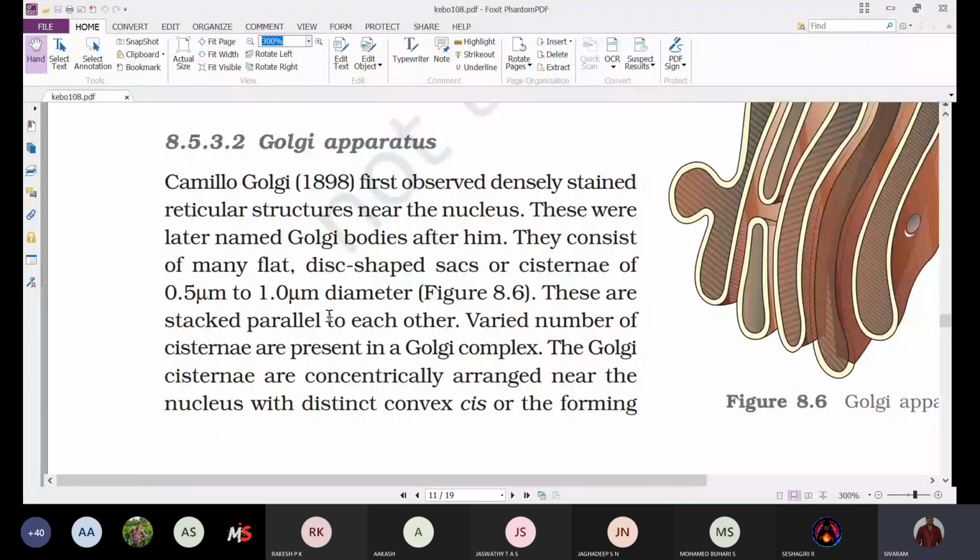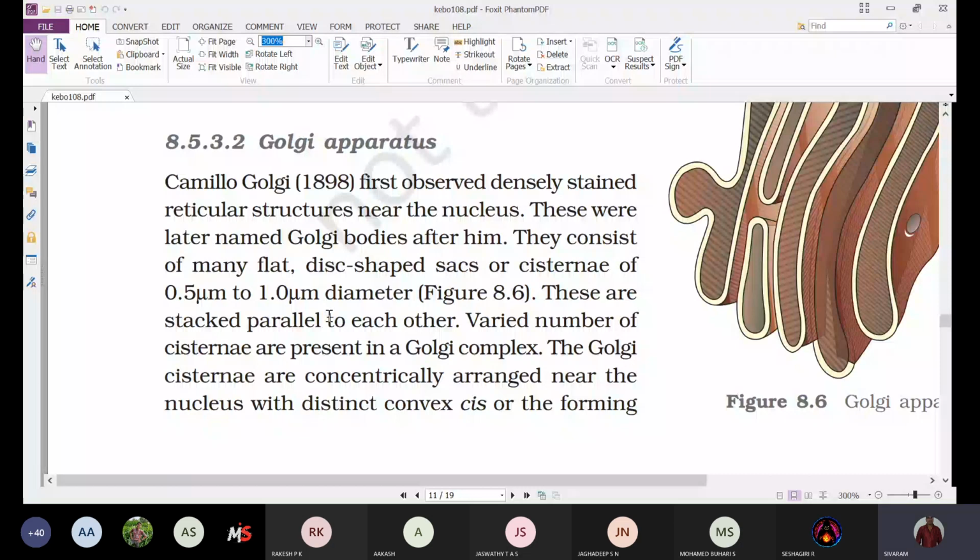That's why we say disc-shaped sacs or cisternae of 0.5 micrometers to 1 micrometer diameter. They are very minute, 0.5 micrometers to 1 micrometer in diameter.